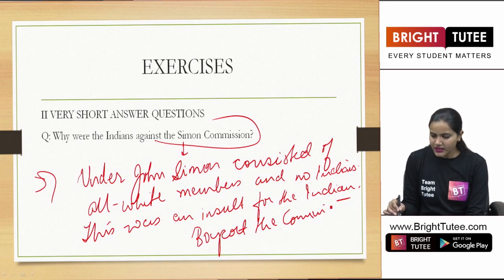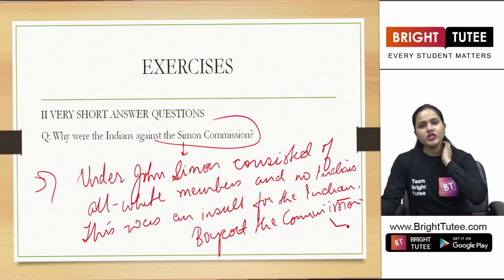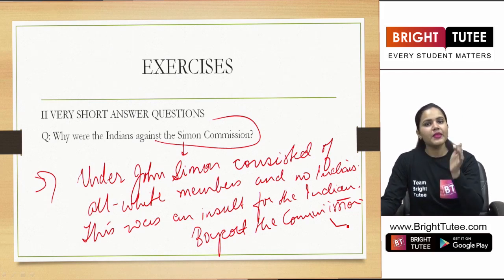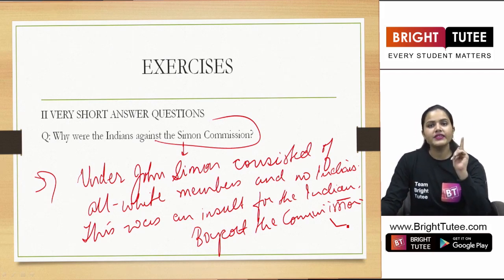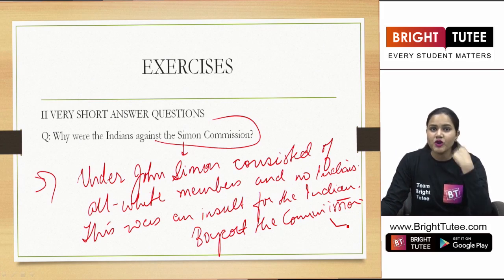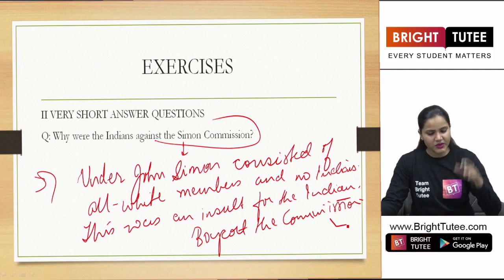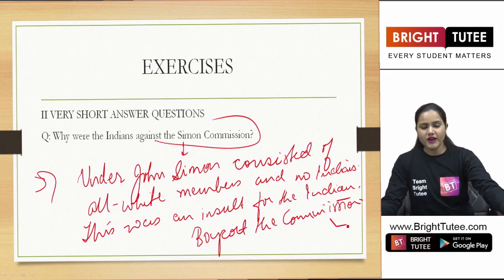So this is the answer that you are going to write in this question here. That in the Simon Commission there were all white members and there was no Indian member, and therefore it was an insult for the people of India and they decided to boycott the whole commission. Right? These are very short answer questions, so you have to write this.